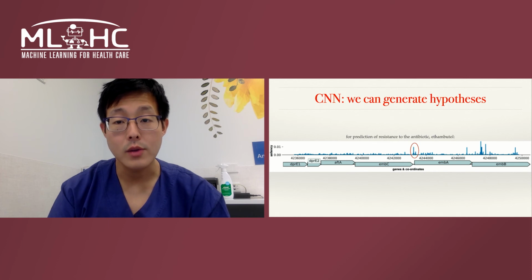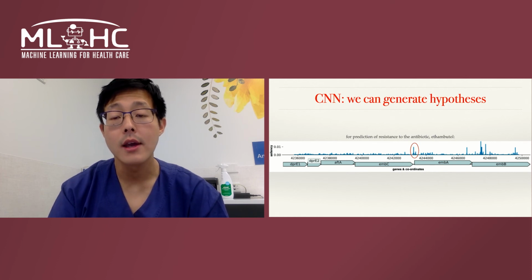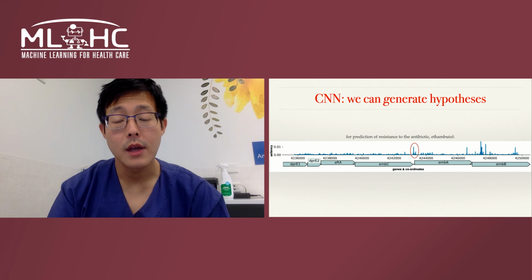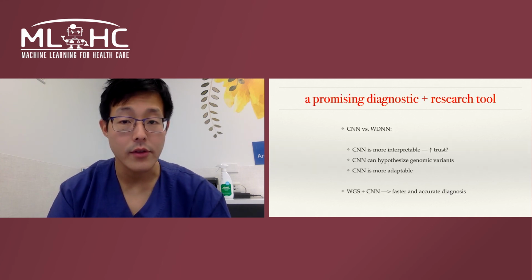So what I've circled here is part of the EMBA gene, where the neural network seems to have attributed these variants to be particularly helpful for making predictions. And this is more putative, for which there's growing evidence.